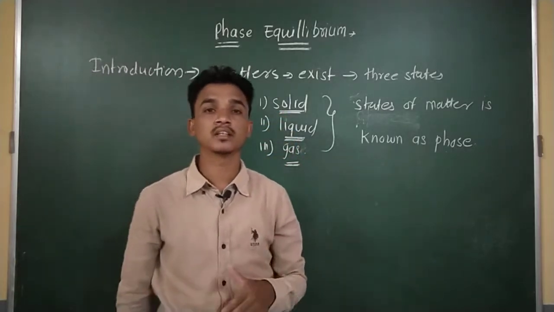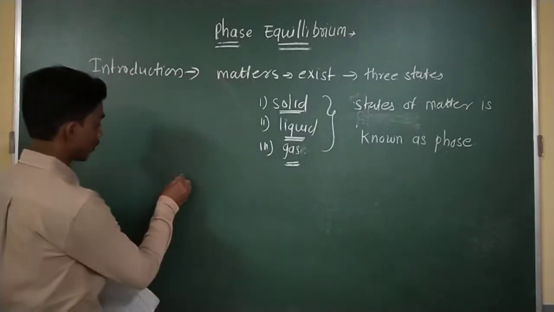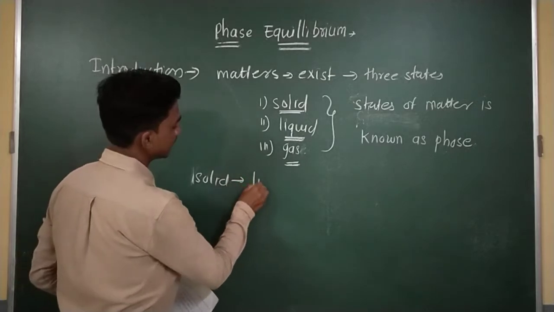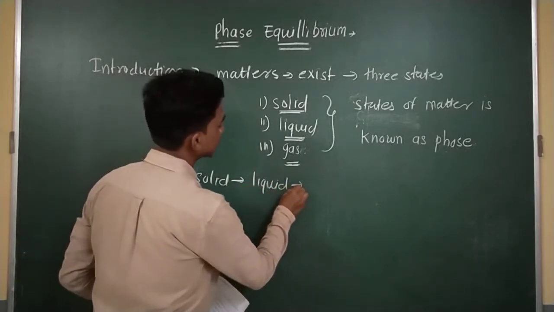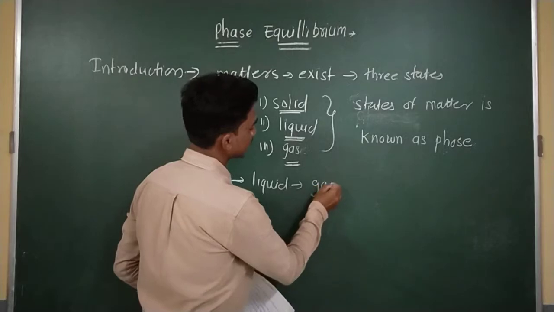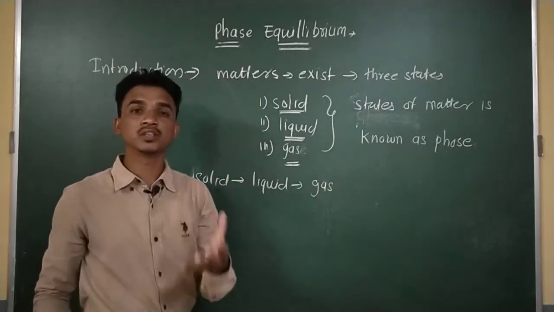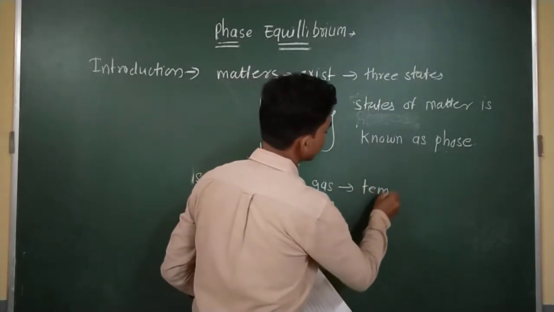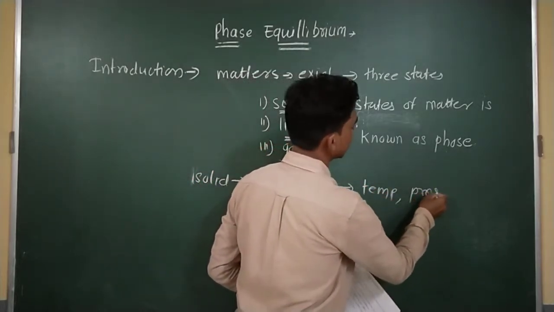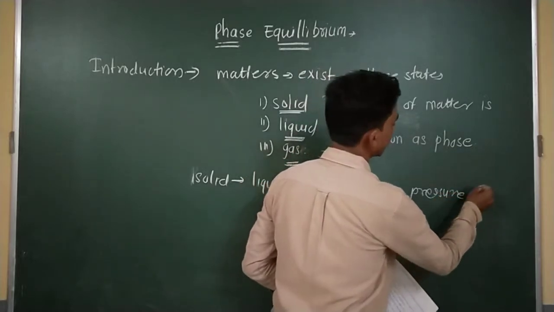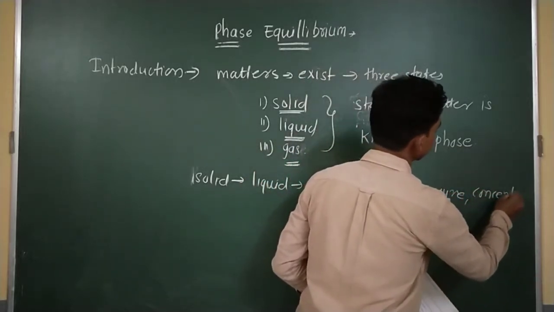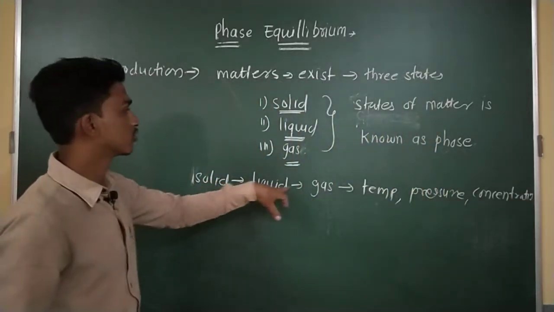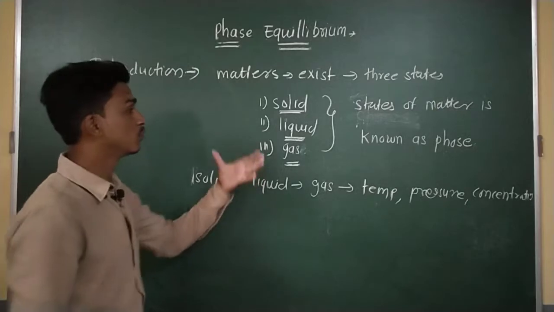That means this solid gets converted into liquid, and this liquid gets converted into gaseous form at a specific temperature or specific conditions, maybe pressure, or maybe concentration. At a specific temperature and pressure, these three states of matter exist in equilibrium.